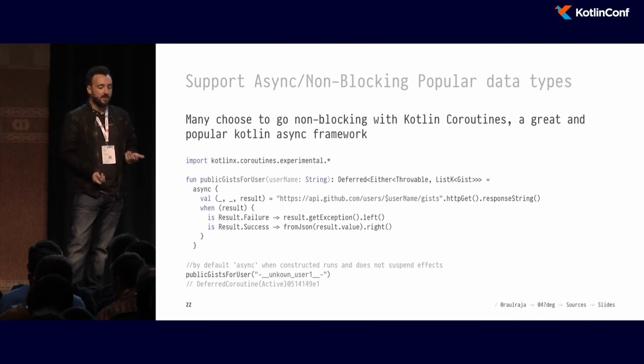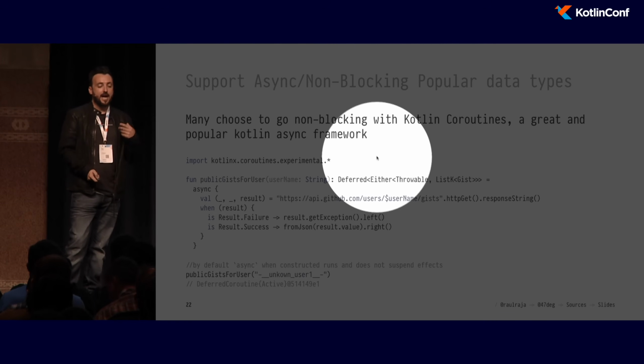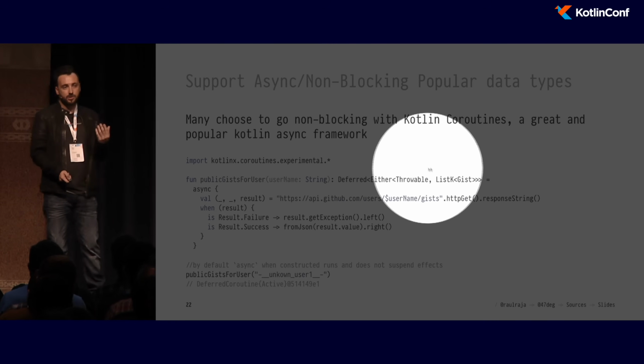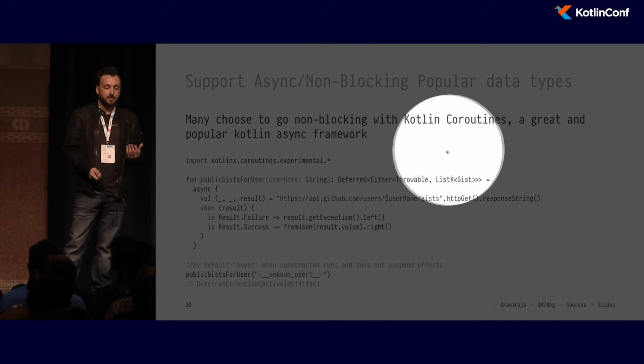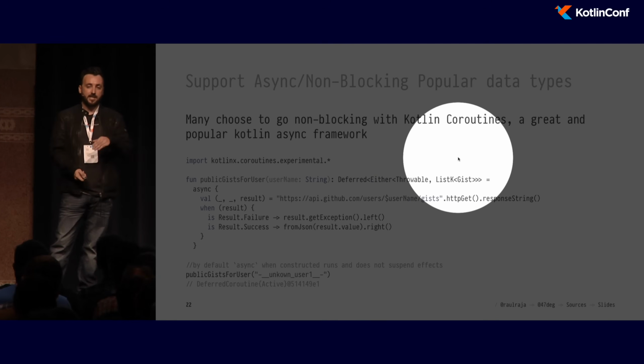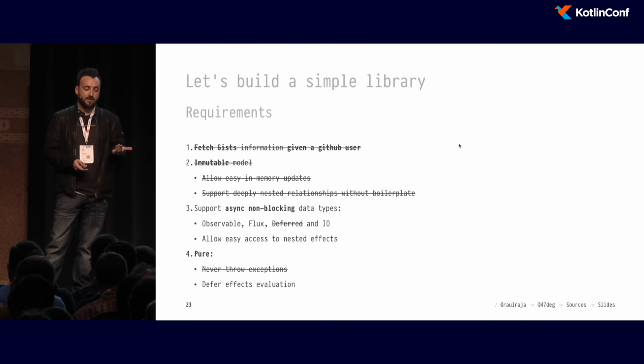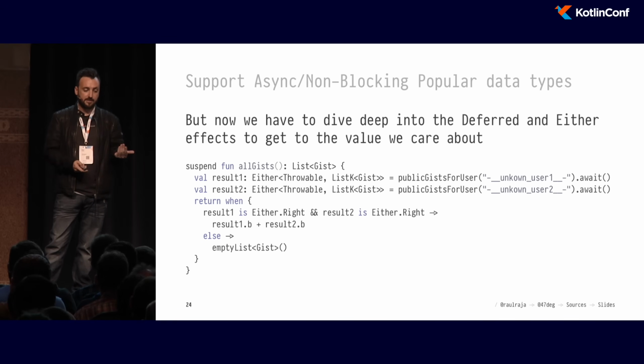So as you can see, the problematic thing here is that as we include the effects we care about in the type signature of our functions, they keep nesting down, and it becomes harder to get to the actual value that we care about. In this case, we care about the list of Gist, but handling this function is going to require us to do something like this.